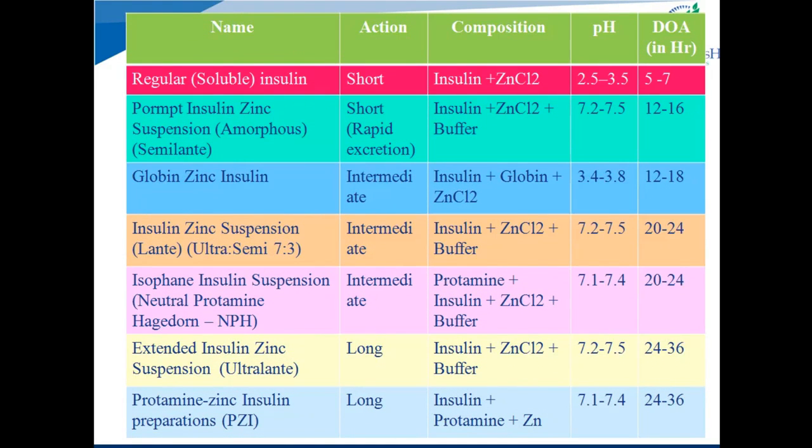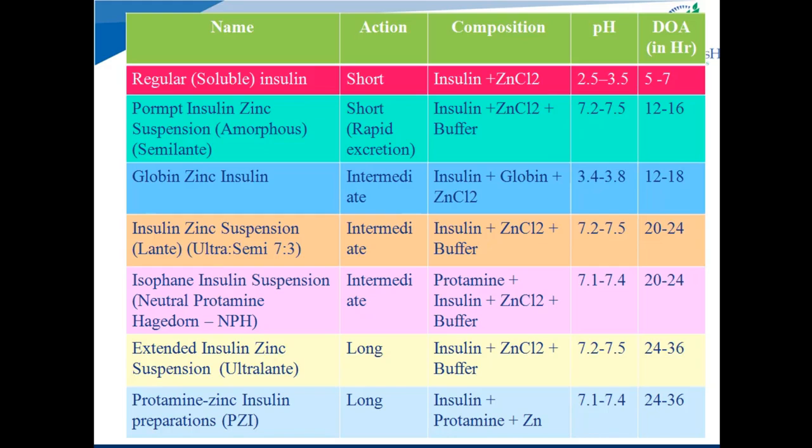You can see here the various preparations, their composition, pH, and their duration of action, meaning short, intermediate or long-acting. See, regular and semilente insulins are short-acting. The duration of action of regular insulin is about 5 to 7 hours, and semilente insulin has duration of action about 12 to 16 hours.